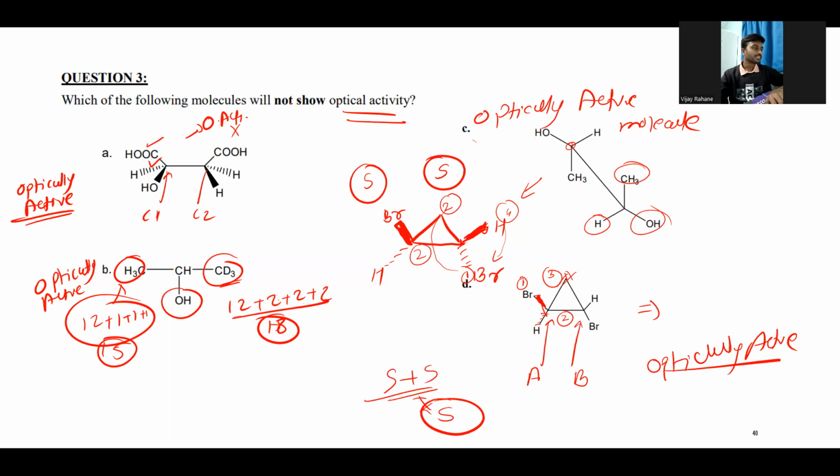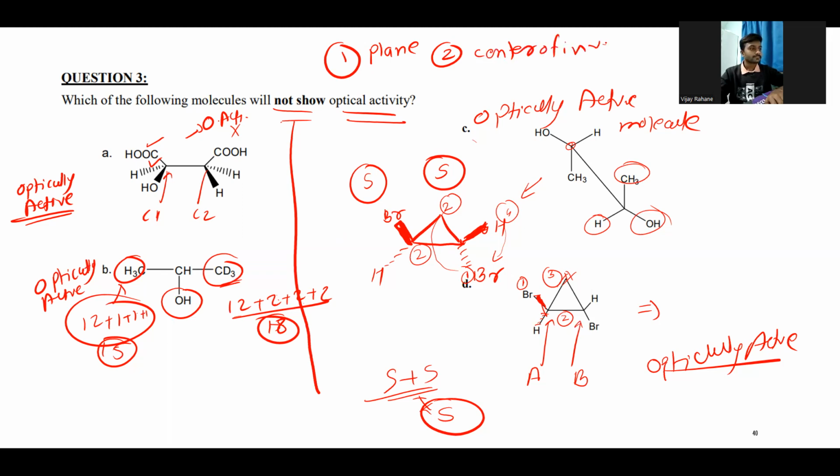We need to find out which is not showing optical activity. In all these four examples, we have seen only whether they have a chiral carbon atom and a chiral center, right? But we also need to check the two main factors, that is the plane of symmetry and second one is the center of inversion. Right. So we'll check one by one.